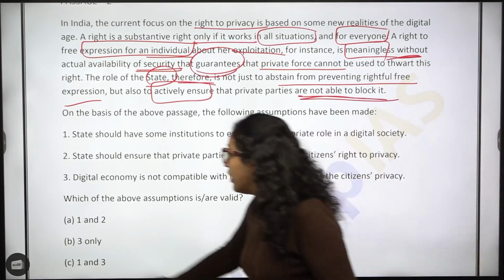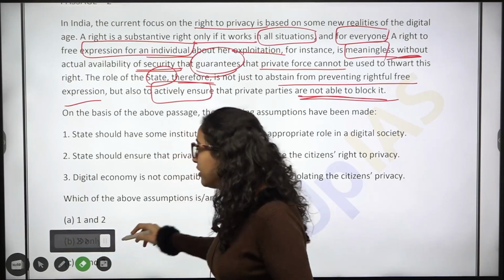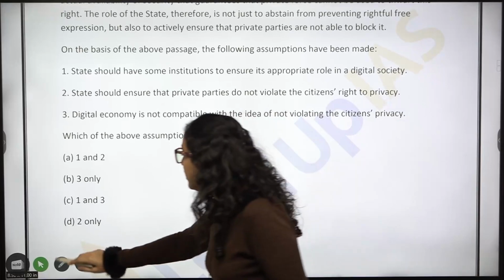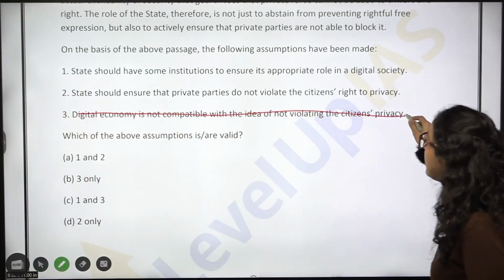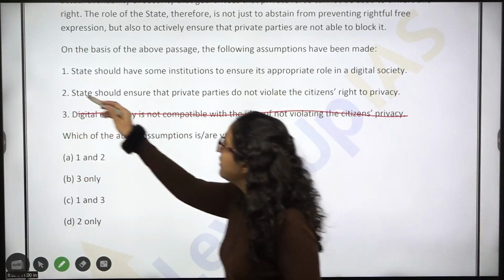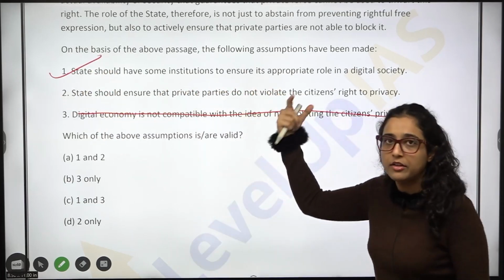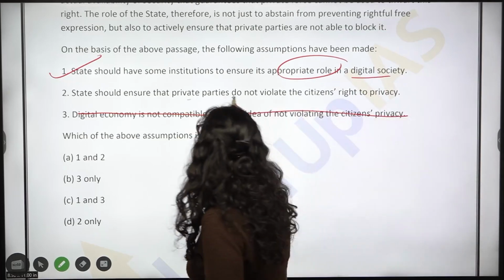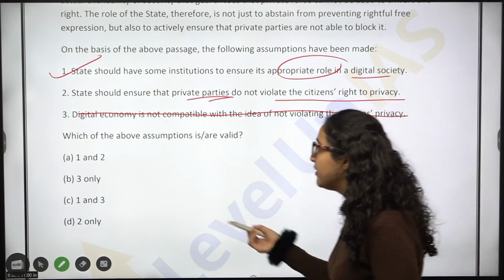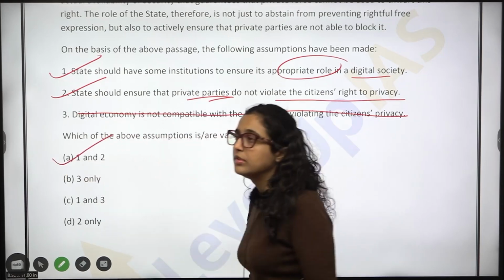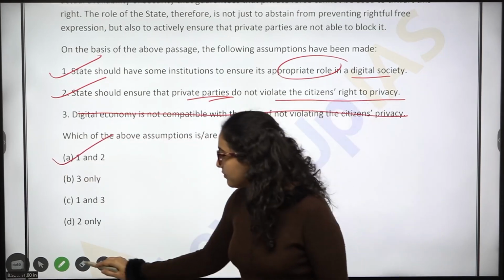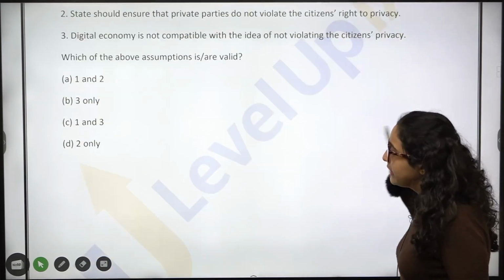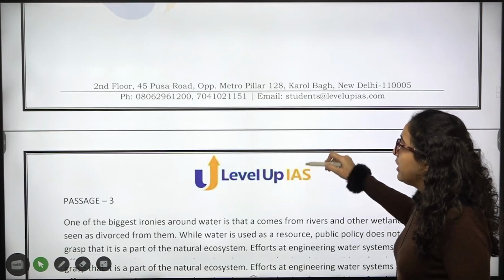ओके, सो अगेन यू कैन सी जो हमने पहले कंक्लूड किया था ऑप्शन 1 and 2, ये तो बोला ही नहीं. डिजिटल इकोनॉमी इज नॉट कंपैटिबल विद द आइडिया, इसके बारे में बात ही नहीं की. We said state should have some institutions, हाँ because active participation करनी है ना to ensure appropriate role. Yes, state should ensure private parties do not violate citizens' right to privacy. Yes, option 1 and 2, this is your answer. In a lot of cases this method works like a charm. You can easily solve your question.